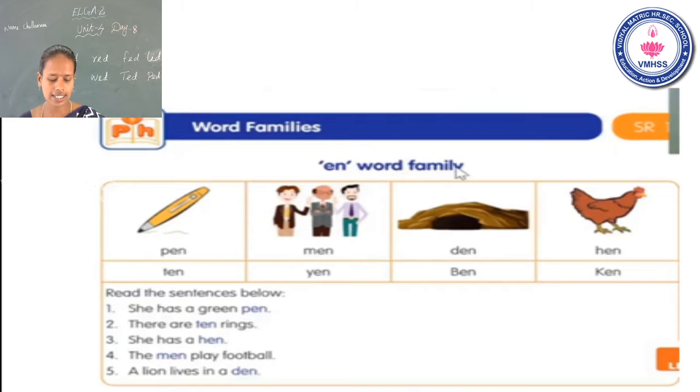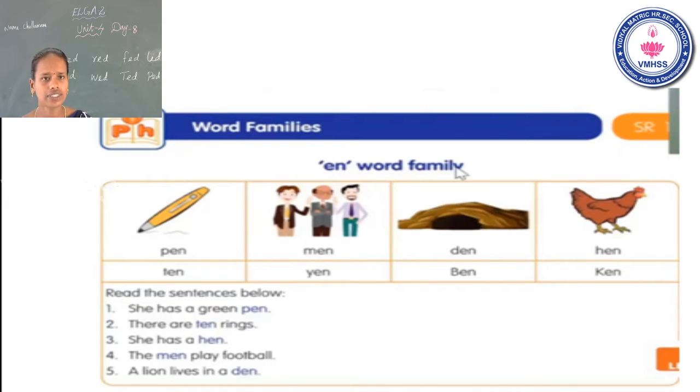Next, see the sentences. First sentence, she has a green pen. Second one, there are 10 rings. Third one, she has a hen. Fourth one, the men play football. Fifth one, a lion lives in a den. Is that clear? Now go to the next word family.